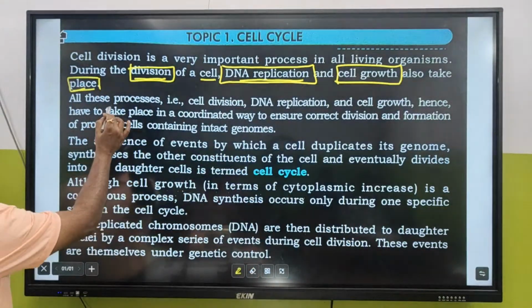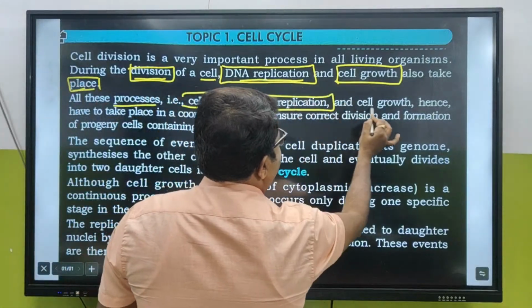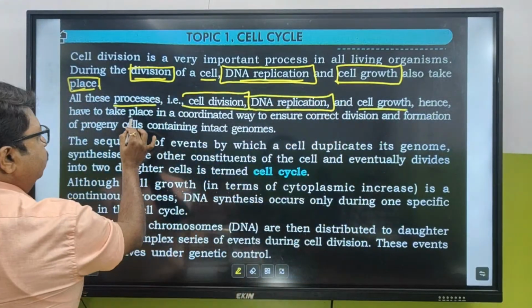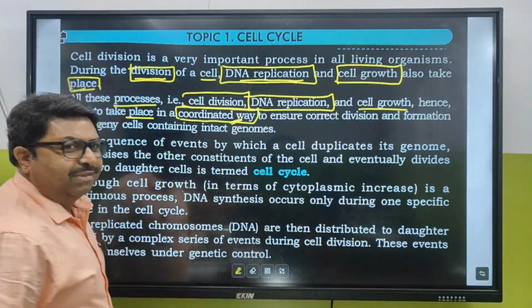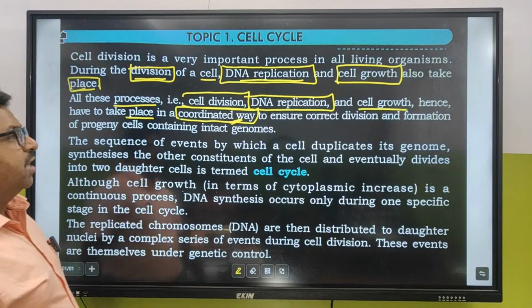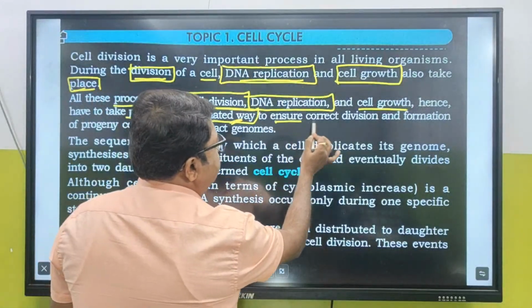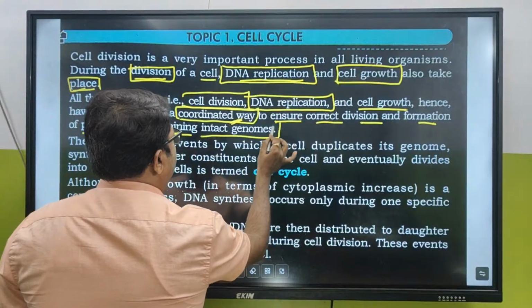All these processes, that is cell division, DNA replication, and cell growth, hence have to take place in a coordinated way. So what is the most important term? Coordinated way. The sequential event is highly coordinated and genetically controlled, to ensure correct division and formation of progeny cells containing intact genomes.